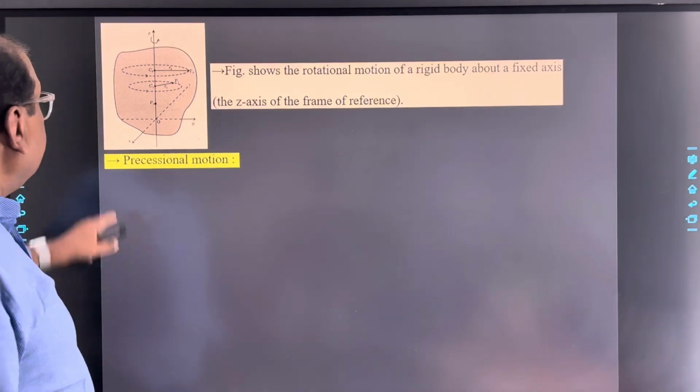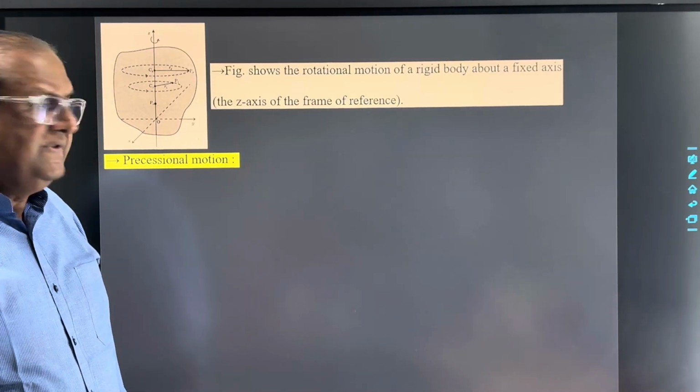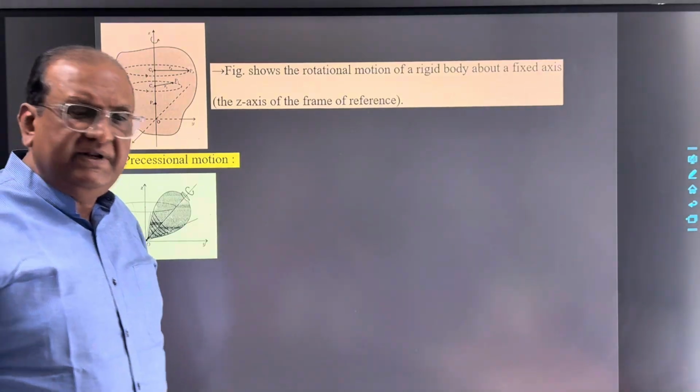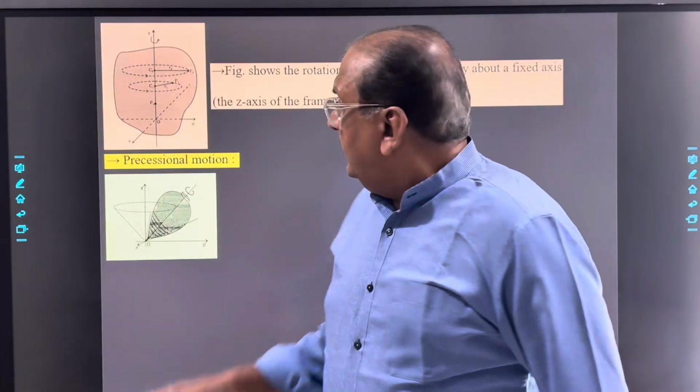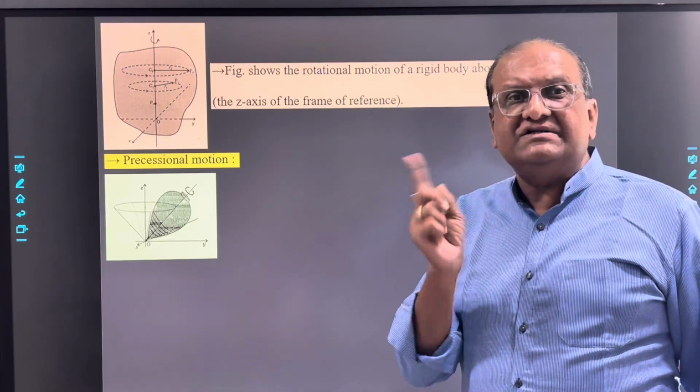Next motion is precessional motion. See the example of the motion of a spinning top. In precessional motion, the body executes rotational motion.